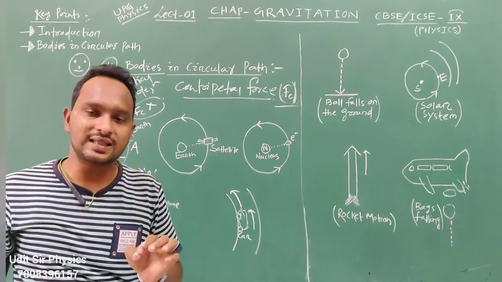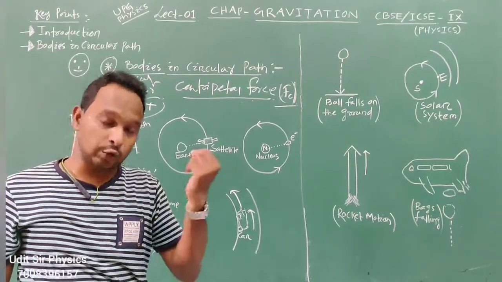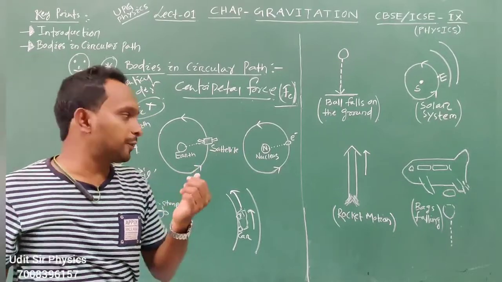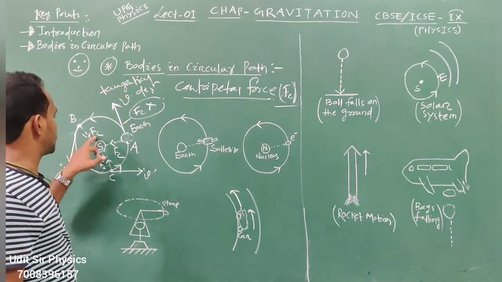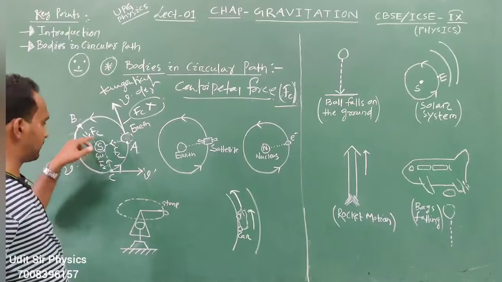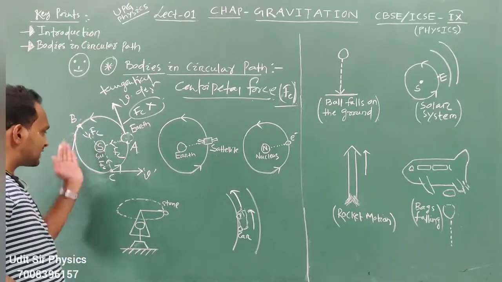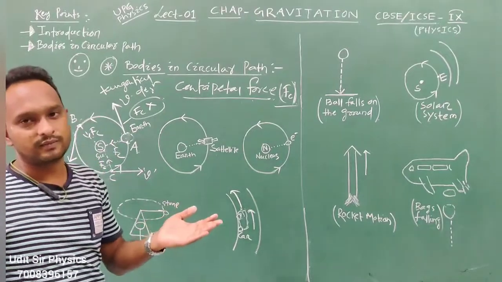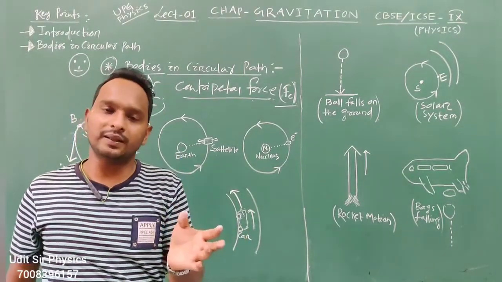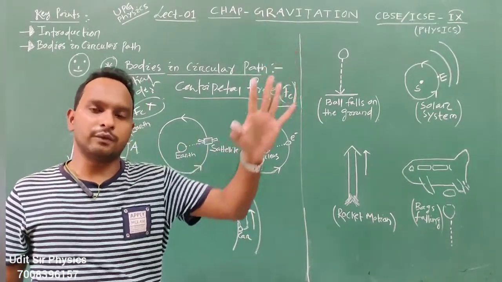So the earth does not come back to the sun. At point A, if Fc is not applied, and at point B, if it is not applied, it does not move in a circular path, it moves in a tangential direction. At each and every point, it moves directed away from the sun.